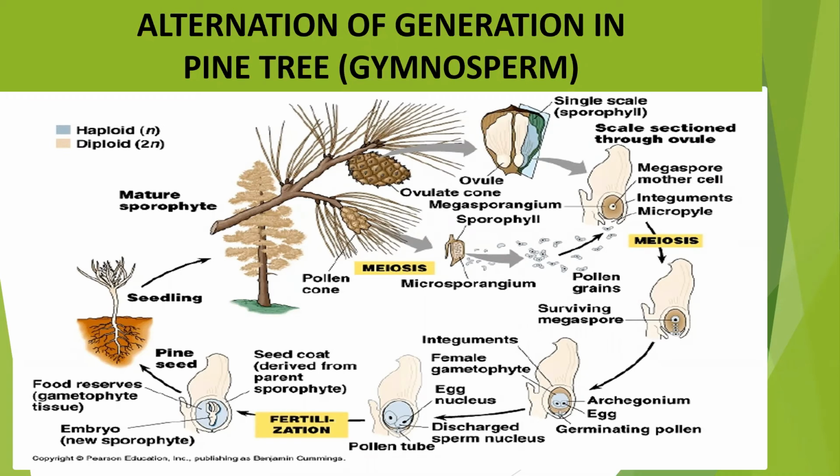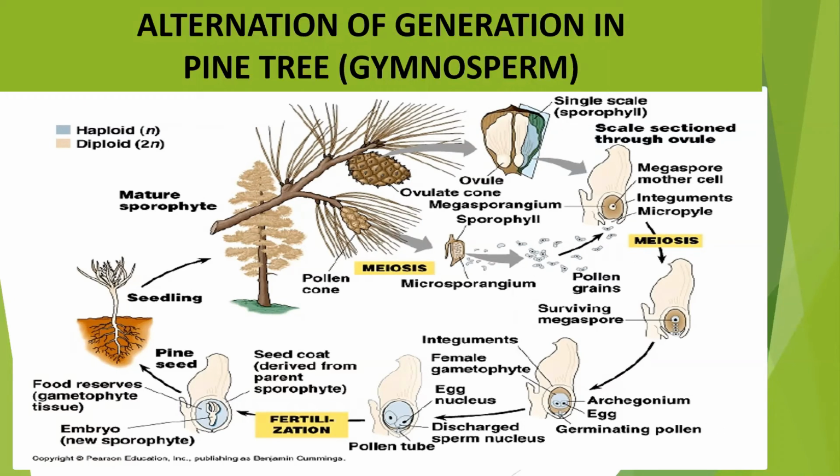Cones are the reproductive structures which appear only for a very short duration. Leaves of male and female cones are known as sporophylls. In these sporophylls, meiosis division occurs and male and female gametes are formed.